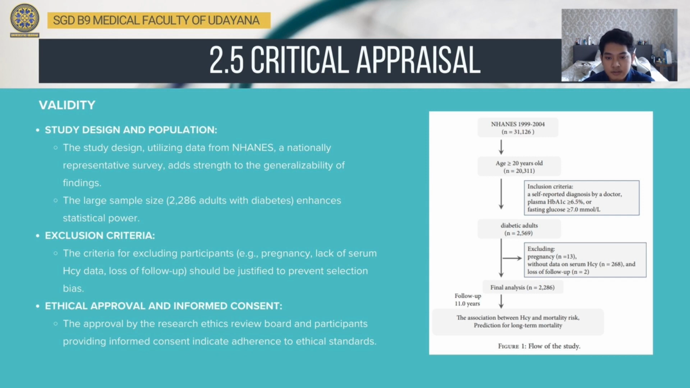In this case, the focus was on examining the connection between serum homocysteine level and mortality in adults with type 2 diabetes. The sample, totaling 2,286 individuals, were followed for a median duration of 11 years. The inclusion of a substantial sample size bolstered the statistical robustness and generalizability of the result, although the exclusion criteria, including pregnancy or loss of follow-up, should be more explicitly justified to mitigate potential selection bias.